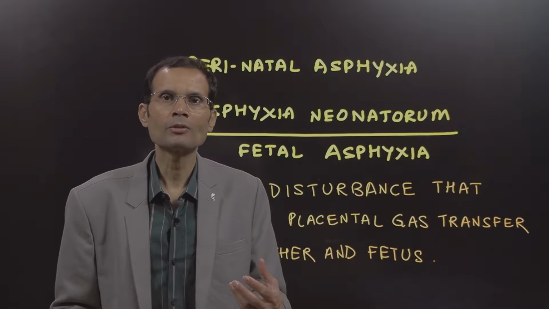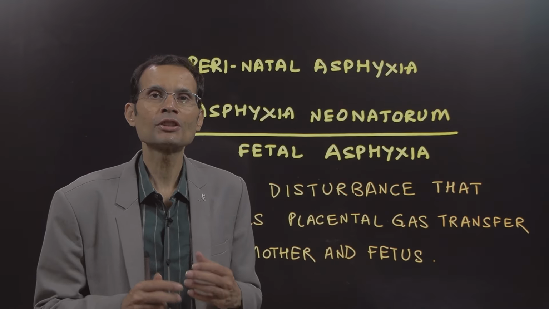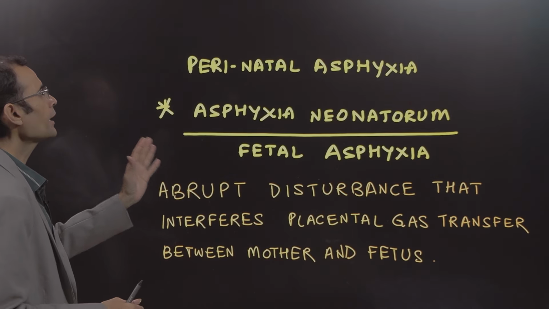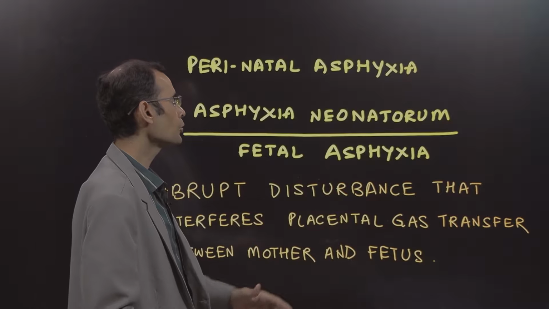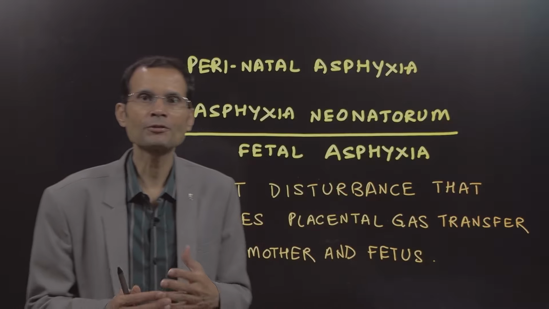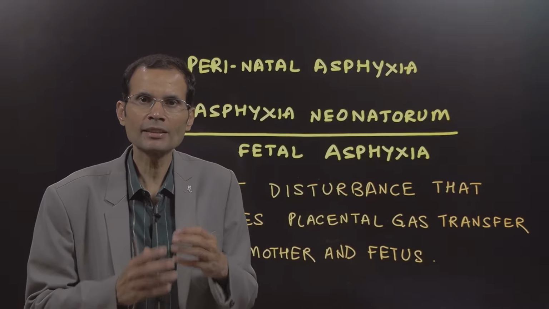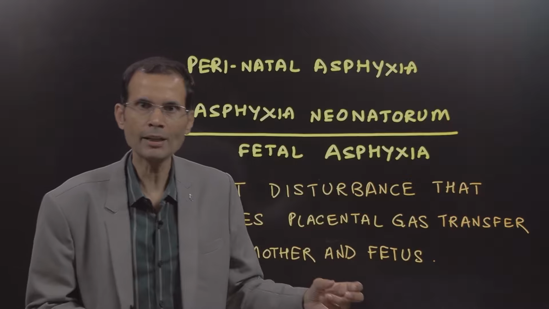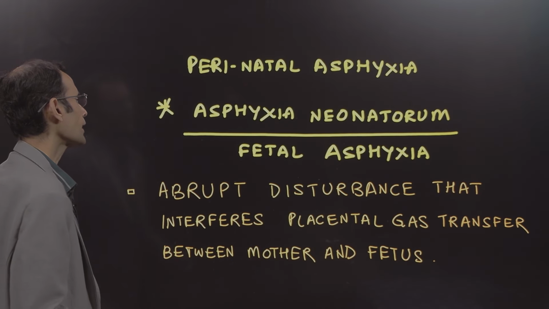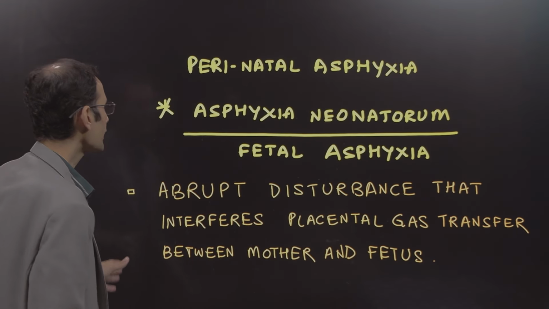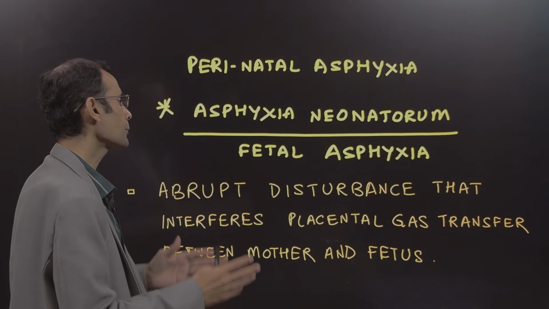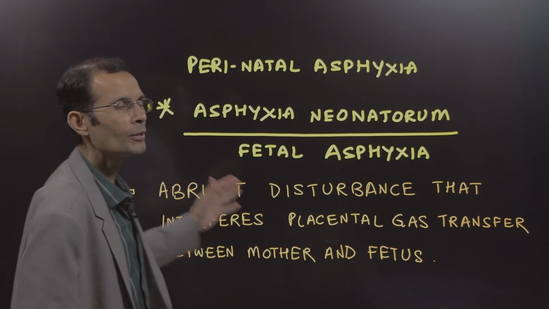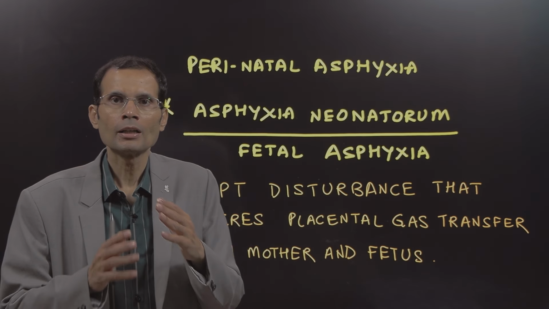There is a special variant of it, called perinatal asphyxia, sometimes called asphyxia neonatorum, that is asphyxia in the newborn. This is a distinct entity, so I wrote it separately. It's fetal asphyxia. Now, what happens in this? An abrupt disturbance interferes with placental gas transfer between mother and fetus.